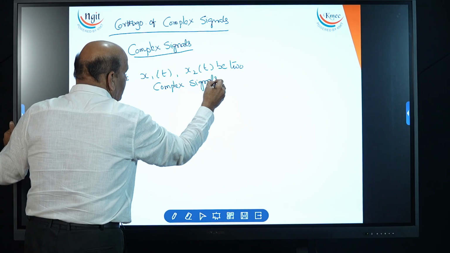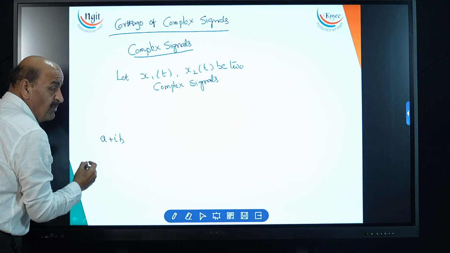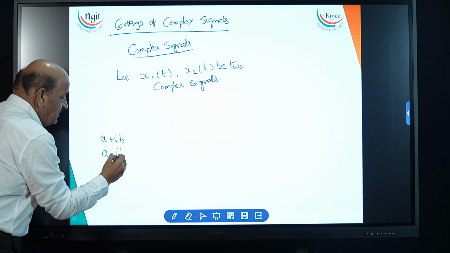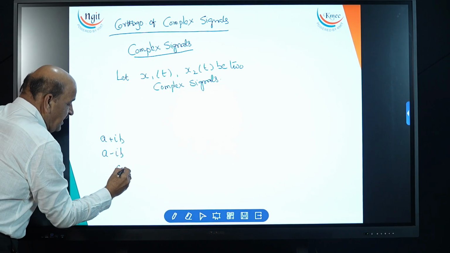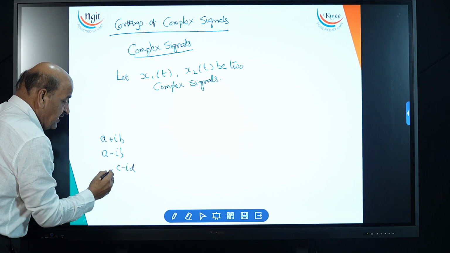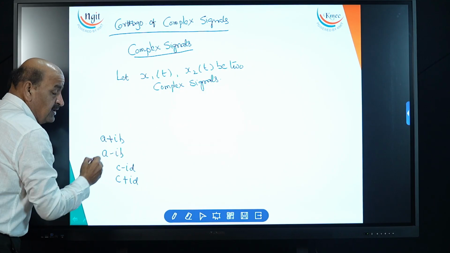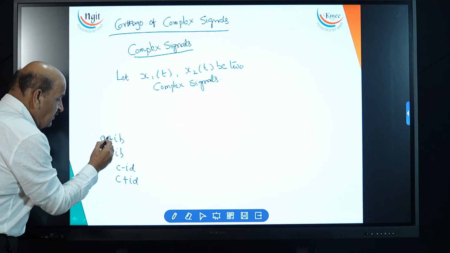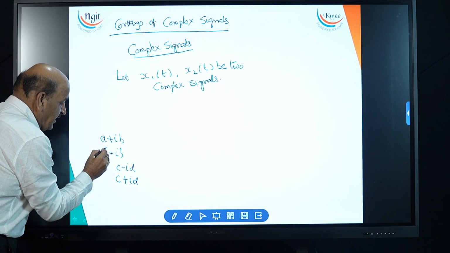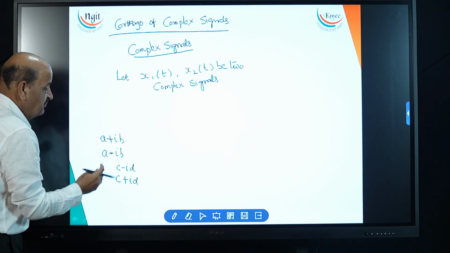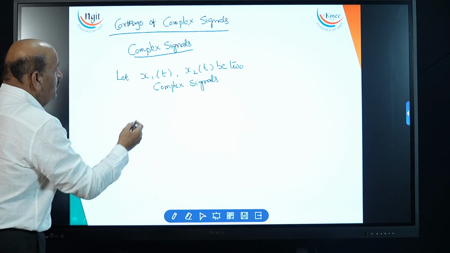What do you mean by a complex signal? In mathematics, if a plus ib is a number, its complex conjugate is a minus ib. If c minus id is a complex number, its complex conjugate is c plus id. Complex conjugate means the opposite sign: in place of plus you write minus, in place of minus you write plus. But a and ib never change.